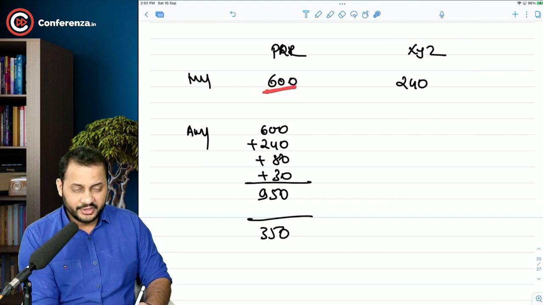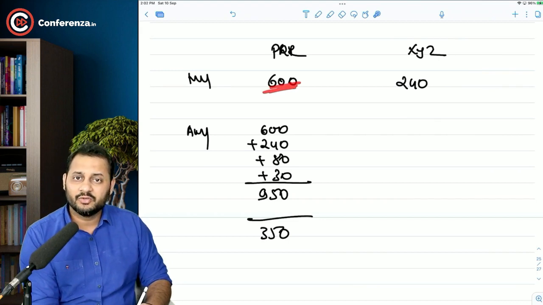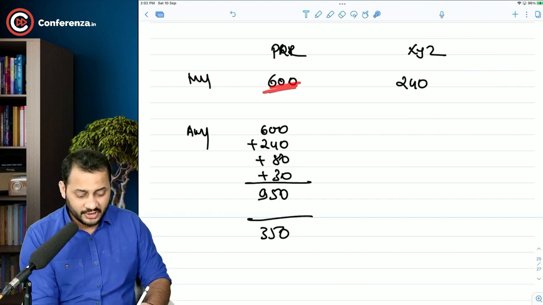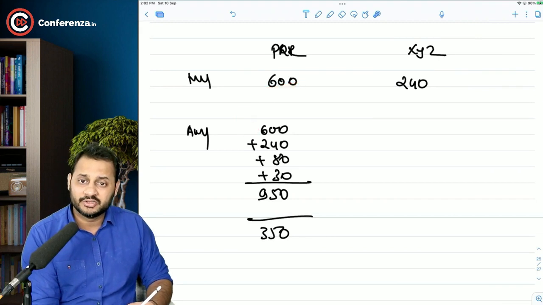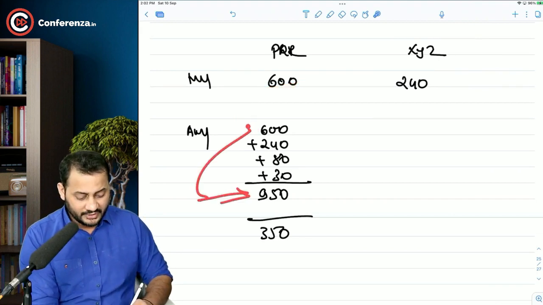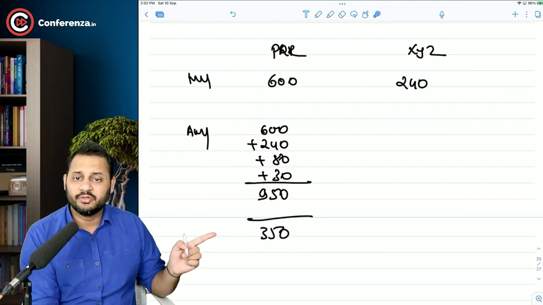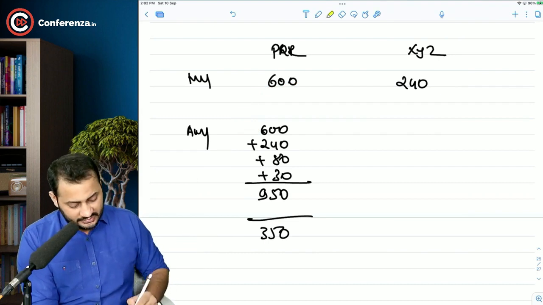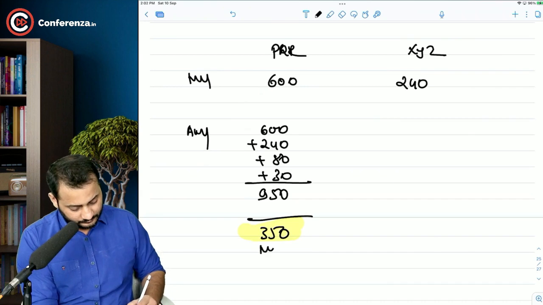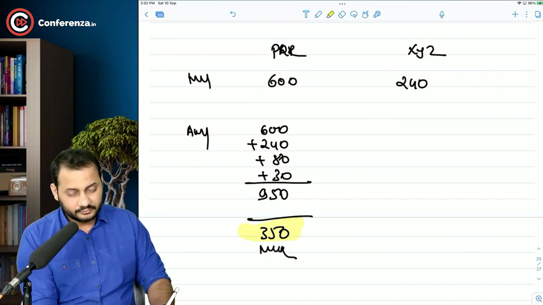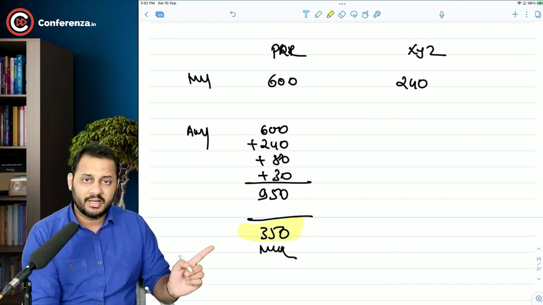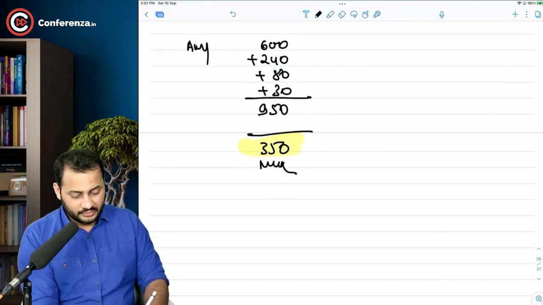PQR would want to ensure that the 600 of market value that they had before merger should continue after the merger. So out of 950, they want a market value of 600, and the maximum that they can distribute is 350 lakhs. So this is the maximum that we can pay.